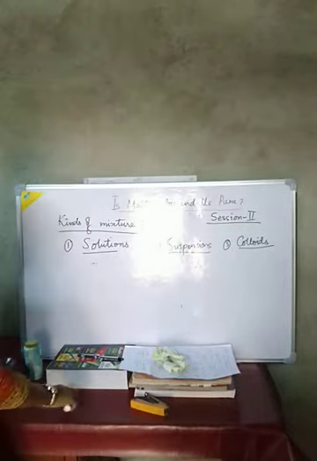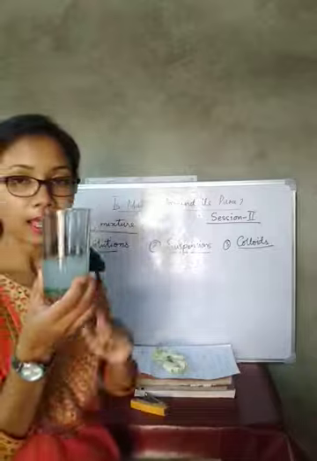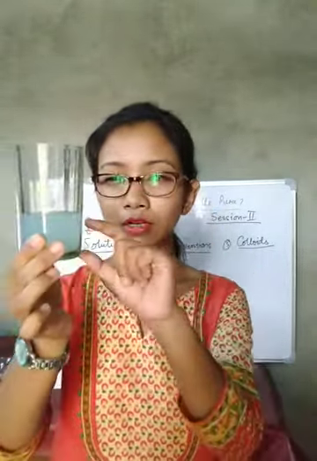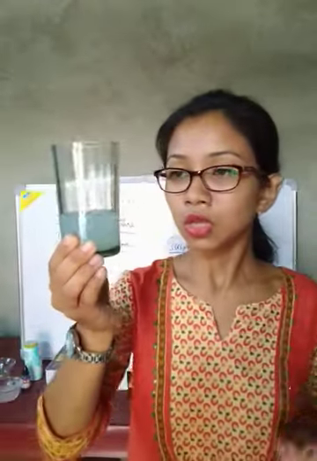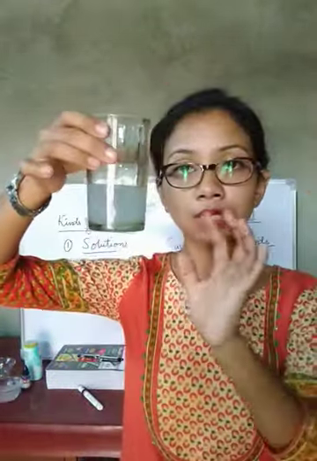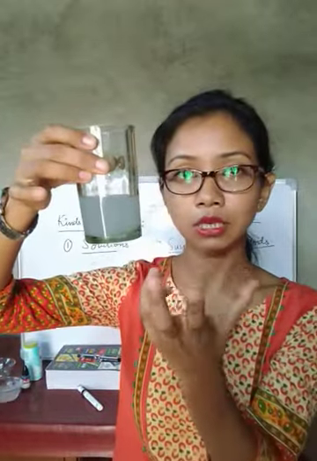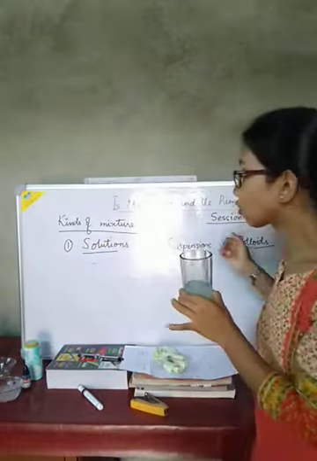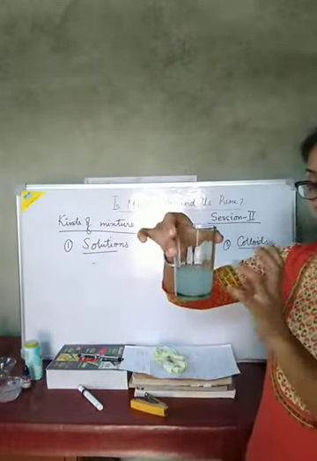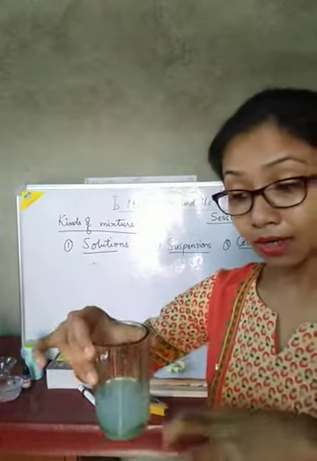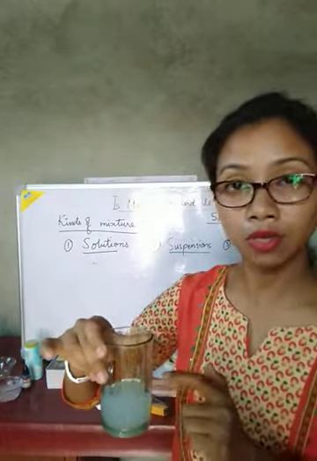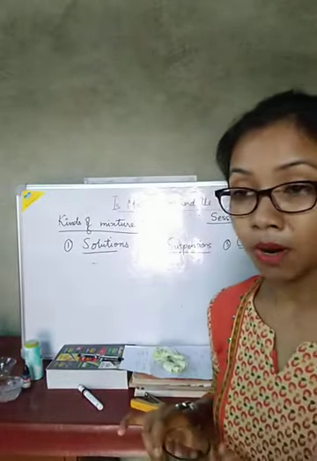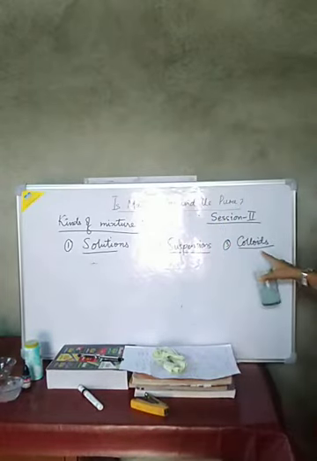And what is a colloid? Here I have taken a detergent solution. The color of the detergent is a light blue, so it is a light blue colored solution. Here you see the texture of the water has changed. This is a kind of muddy water, so we can call it a colloid. Colloids are mixtures where you cannot see the dissolved particles, but the texture of the water is changing. A colloid is a heterogeneous mixture where we cannot see the dissolved particles with our naked eye, so we call it a colloid.